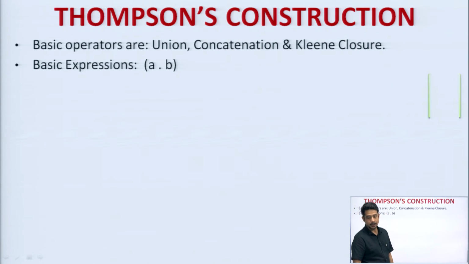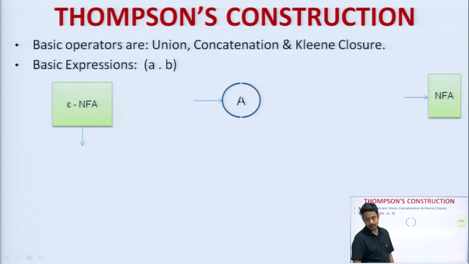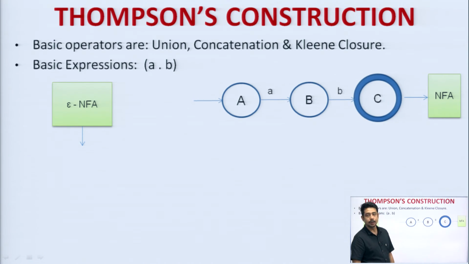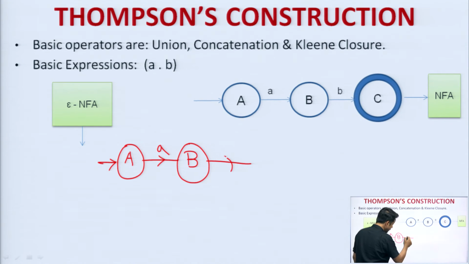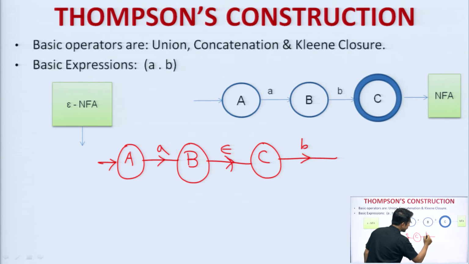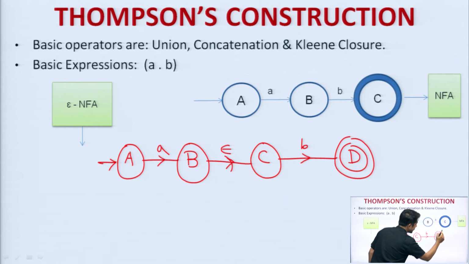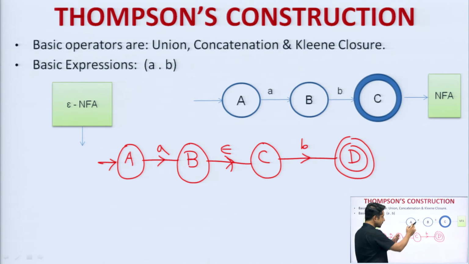Next, go to A dot B. If we talk about a normal NFA, we just write it like this. Simply this is the diagram. If I talk about epsilon NFA, it will be like this. One transition will be A, separated not by a state but by an epsilon transition, that is it. And this will be B, and the final state will be D. So in a normal NFA we just divide A and B by a state, but in the case of epsilon NFA we divide them with an epsilon, correct.